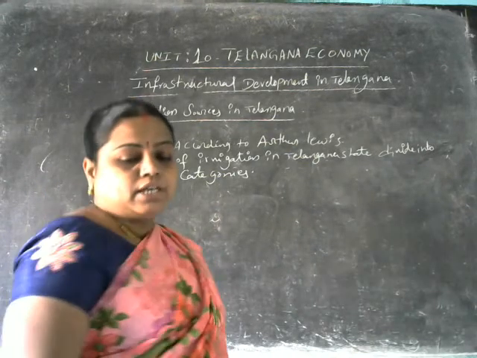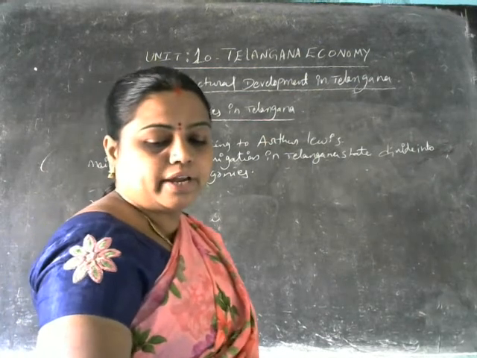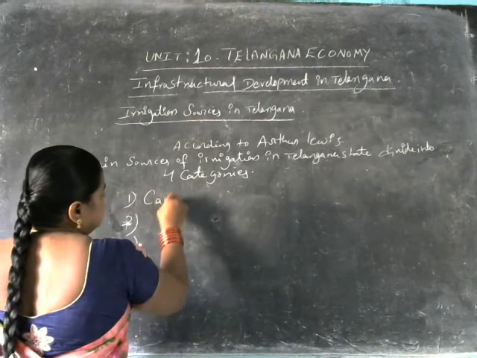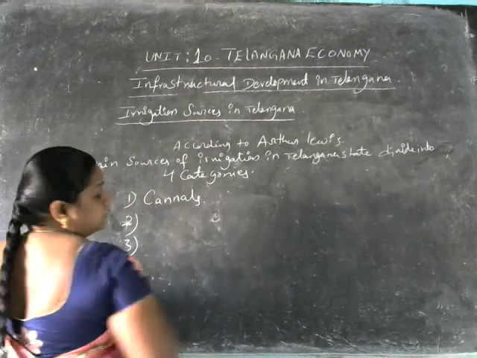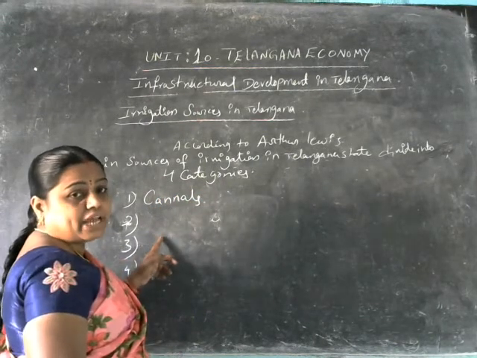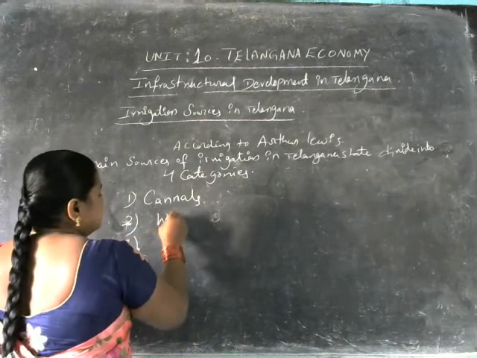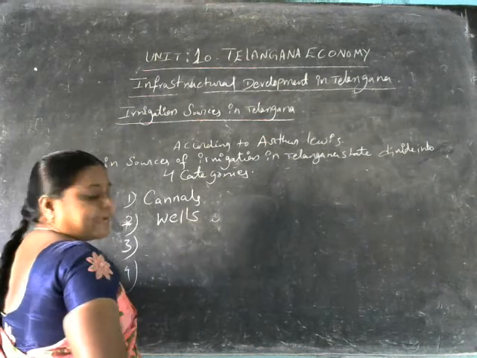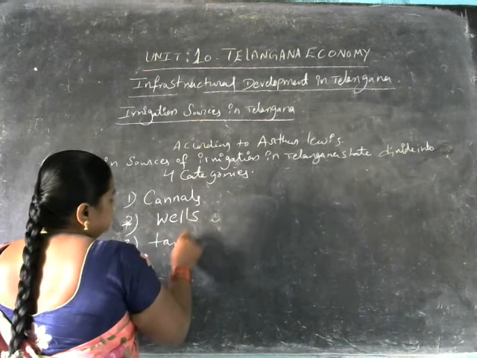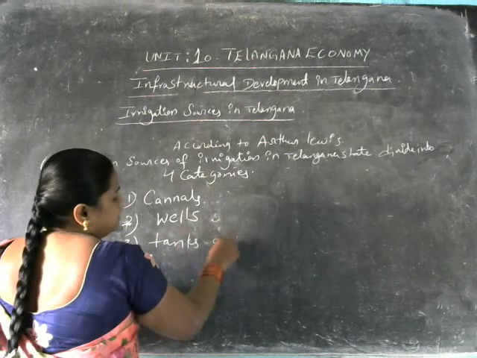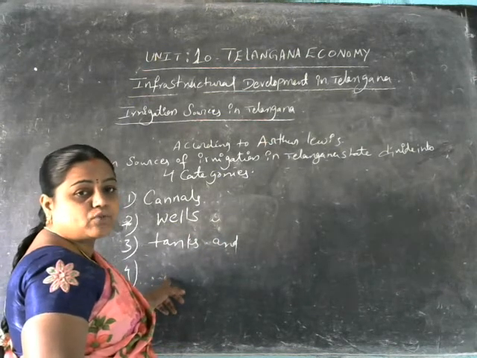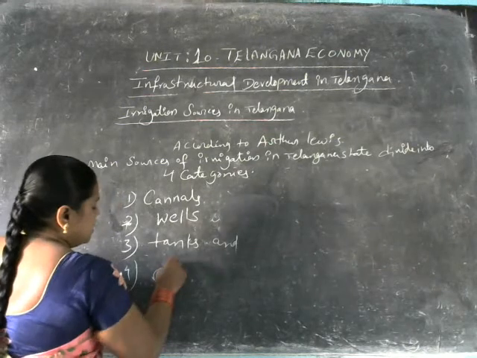So the first one is called canals, the second system is called wells, the third one is called tanks, and the fourth one is called other sources here.